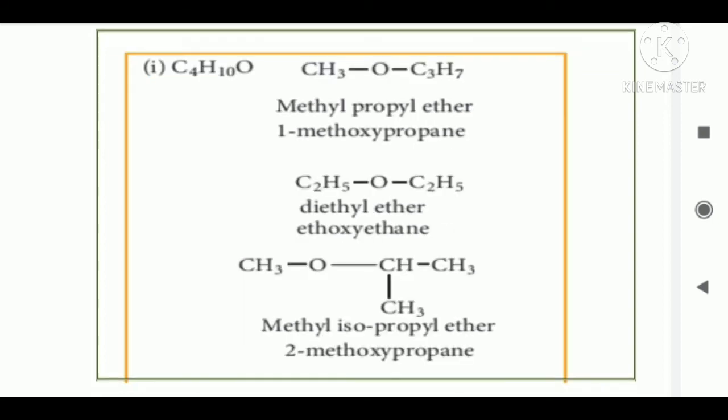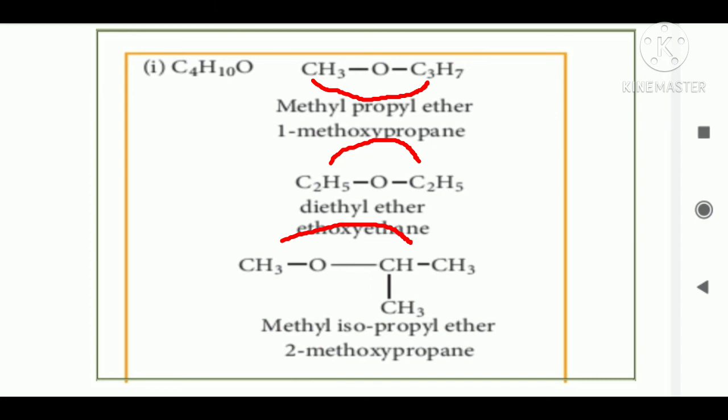The example for metamerism: three compounds are present, all of the same molecular formula C4H10O. All of these have the same functional group but different alkyl groups.